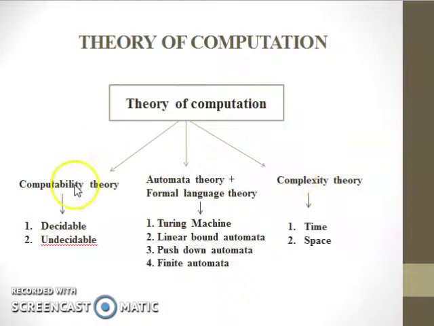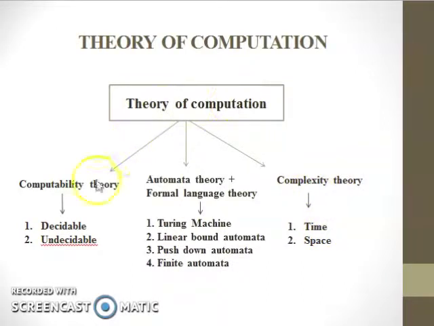First we see what is automata theory. Automata theory in the sense, it's a mathematical model or abstract machine model which can perform the computation. And next we see the computability theory. Computability theory means what kind of problem can be computable and which are not computable. The last one is complexity theory. It deals with the efficiency of mathematical models and how much time and what space can compute a problem.